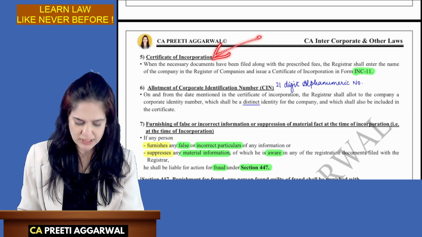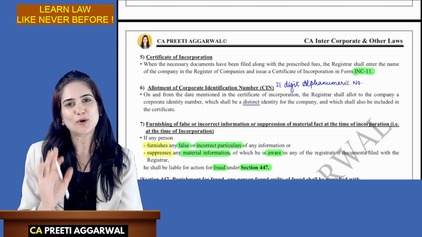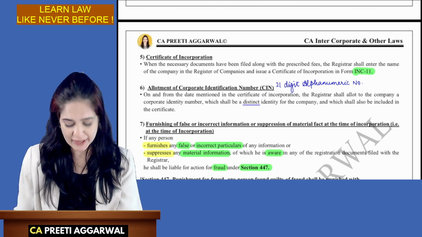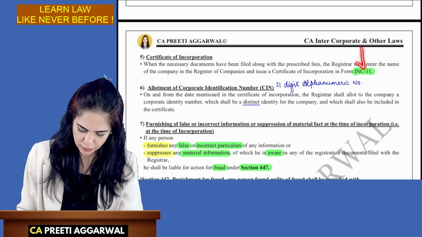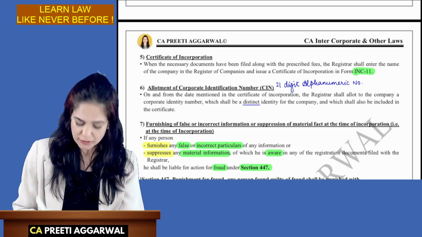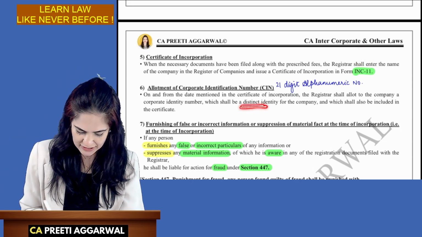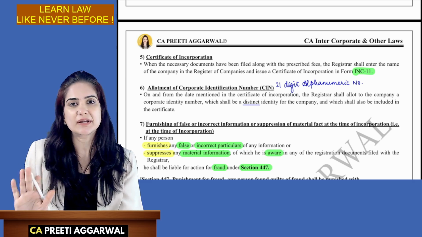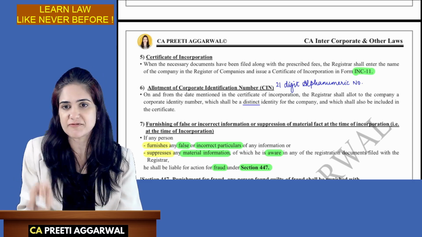Once the ROC is satisfied that all the requirements have been complied with, they will issue a certificate of incorporation in INC 11. This certificate will be a distinct identity. Distinct means it's a separate identity. It's a unique identity for every company.